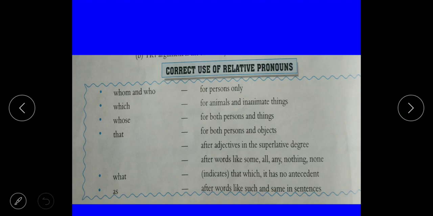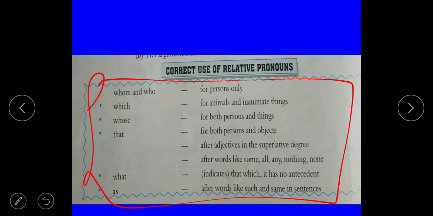Correct use of relative pronouns: you only have to learn this column. Students, who and whom are for persons only, which for animals and inanimate things, whose for both persons and things, that for both persons and objects, after an adjective in the superlative degree, and after words like some, all, any, nothing, none.